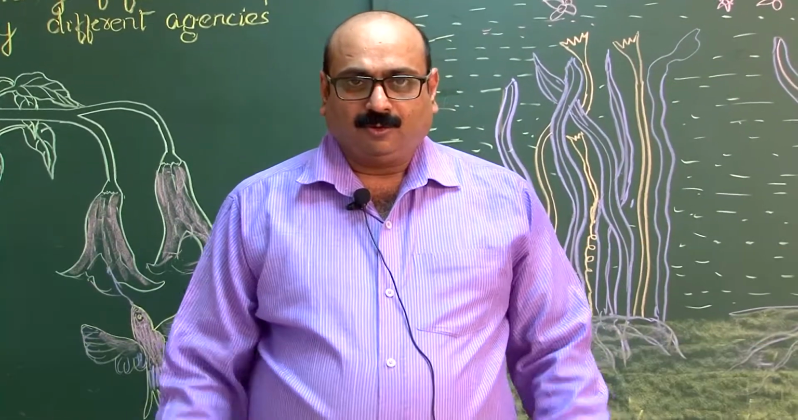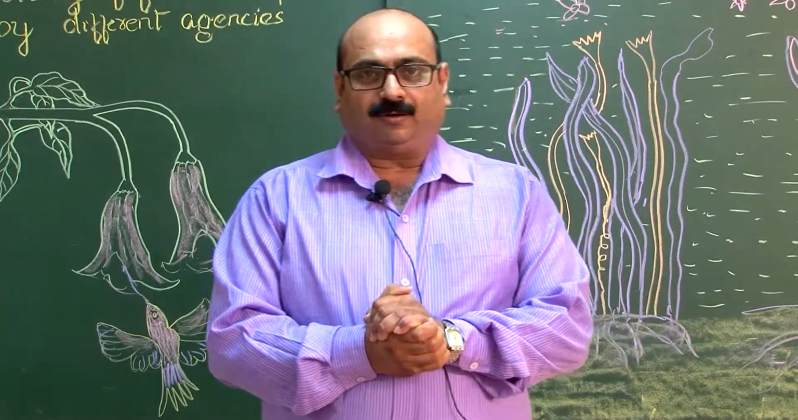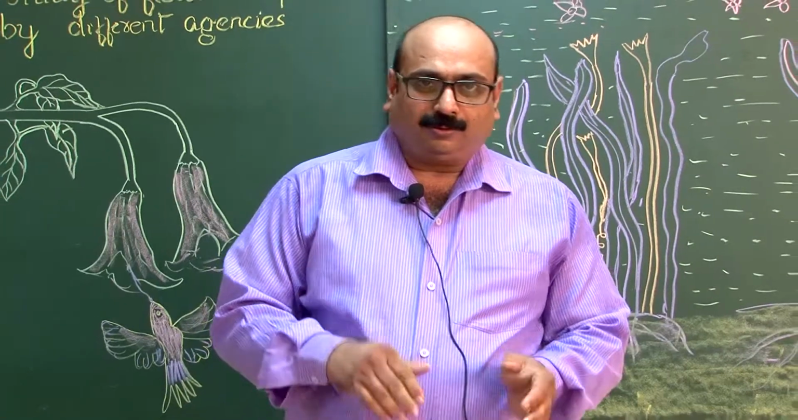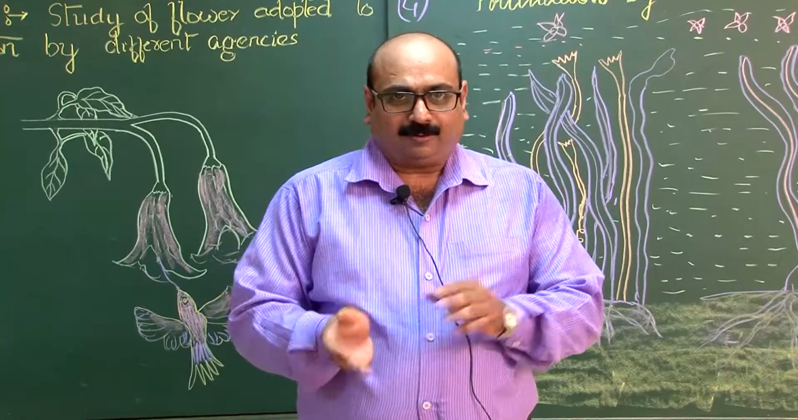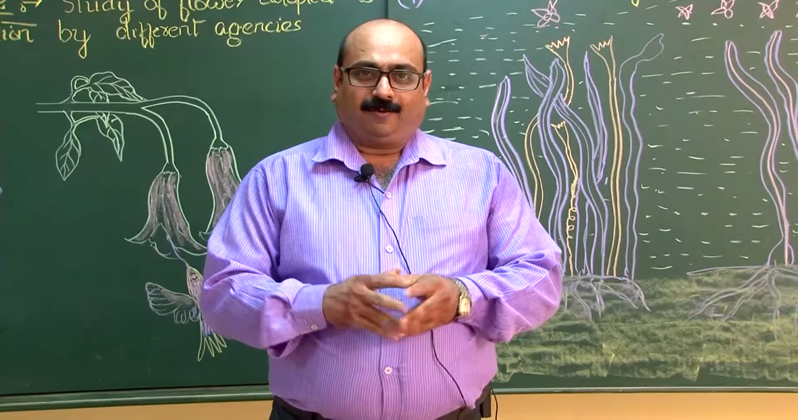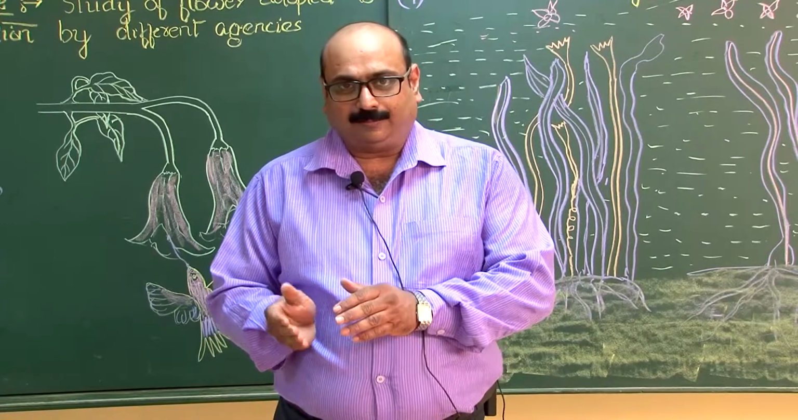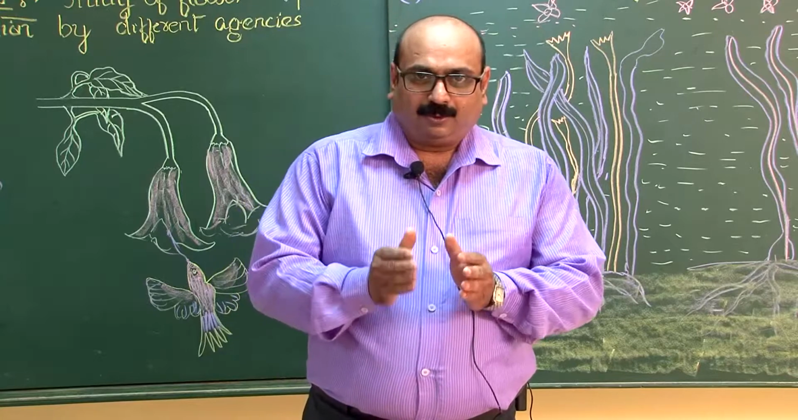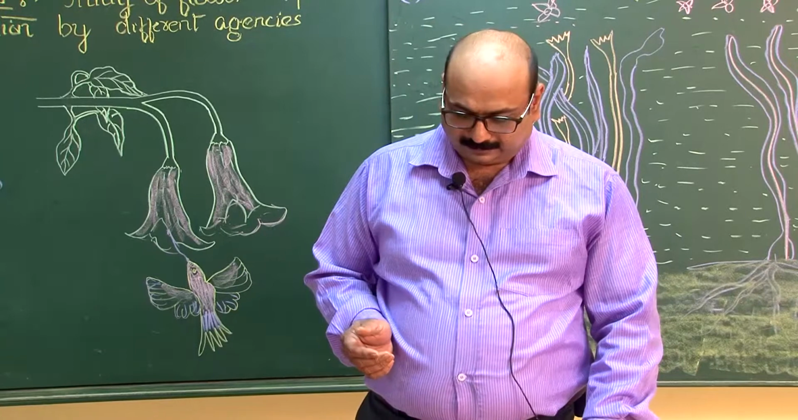First of all, you all must know what pollination is. Pollination is the transference of pollen onto the stigma of the same flower or to a different flower. From one flower to a different flower on the same plant is called geitonogamy. Pollination within the same flower is called self pollination, and from one flower to another flower of a different plant is called cross pollination.